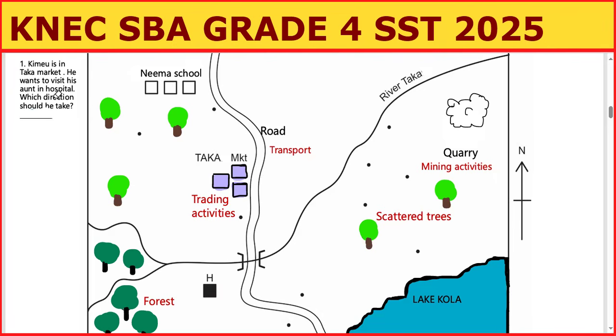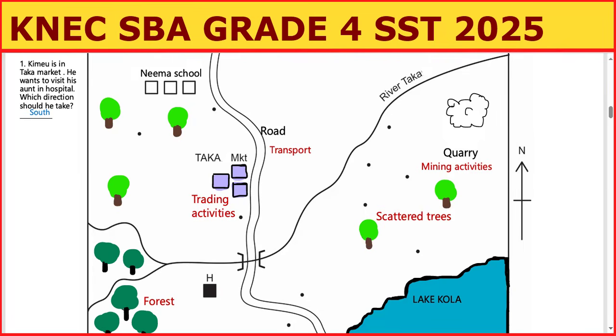Which direction should he take? So already he's in the market. So when you're in the market, you draw your compass in the market, and then you try to point towards where H is, down here. So draw your compass in the market, then point to the hospital. When you point to the hospital, it is south. So the correct answer should be south, and that is it.